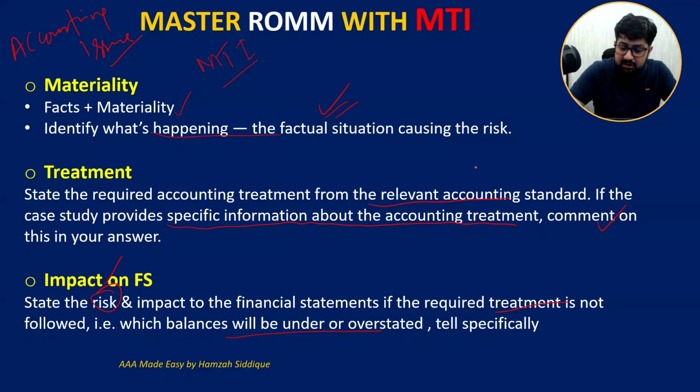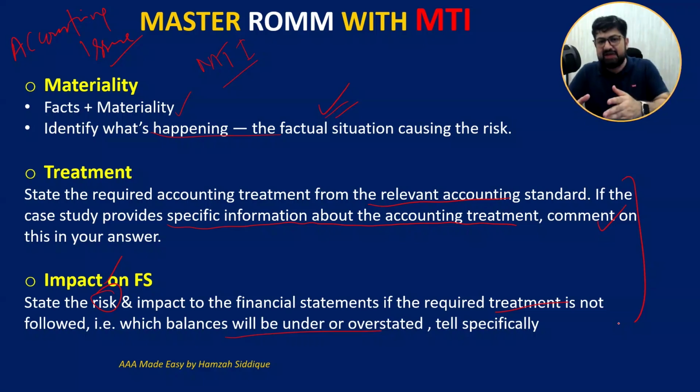Here, students lose marks when they do not analyze the scenario information in the light of IFRS. When they do not discuss why it is wrong, what can be wrong, how it may be wrong, and they do not justify with IFRS application, they lose marks here.